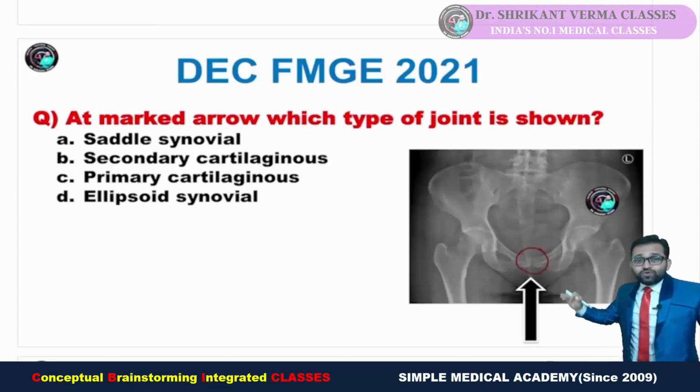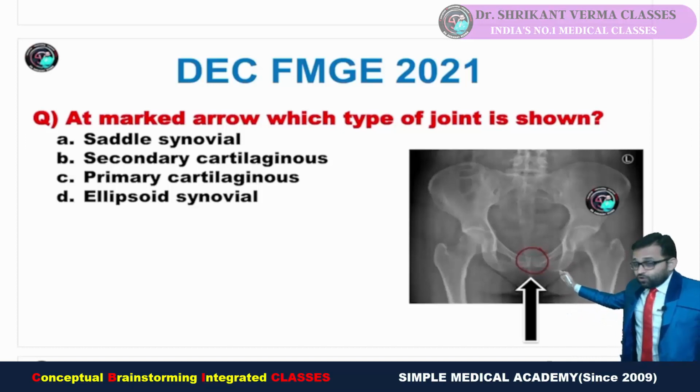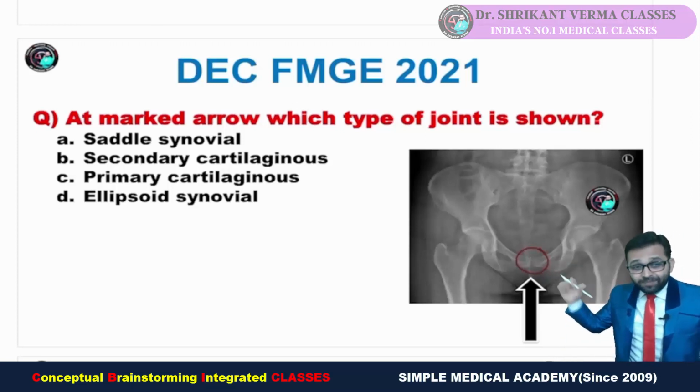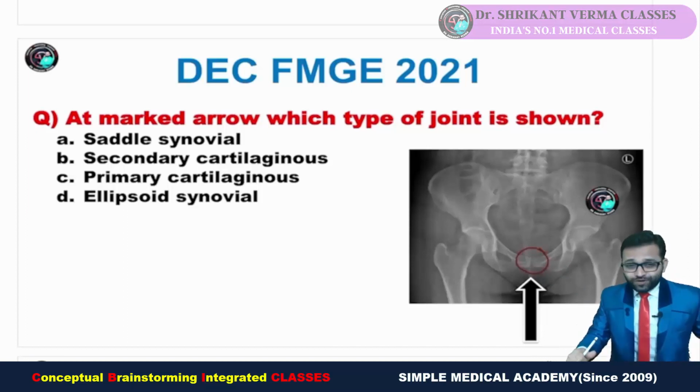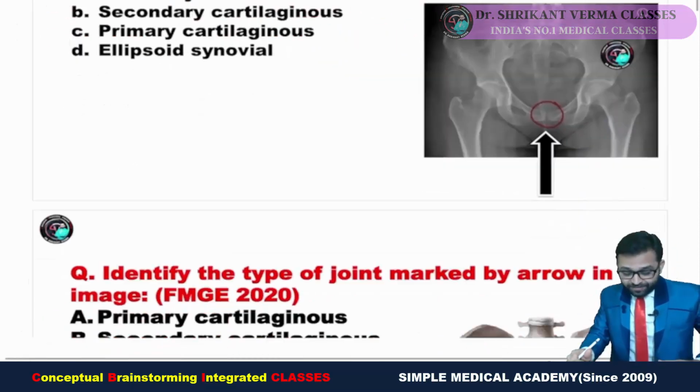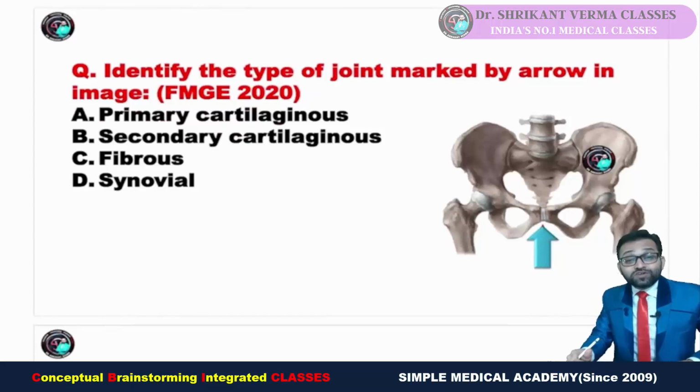Okay. So this is showing our pubic symphysis area, and it is asking, is it saddle synovial joint, secondary cartilaginous, primary cartilaginous or ellipsoid joint? Now try to do analysis. If you are aware of the FMG exam 2020 pattern, then the same question was asked.